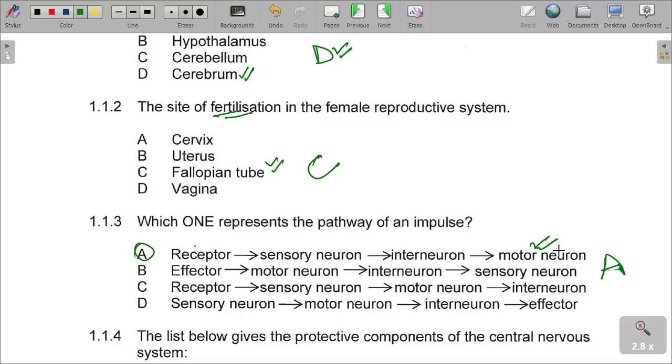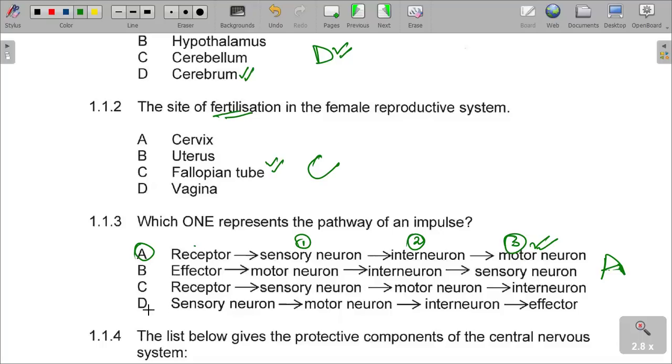Our neurons, we have got the sensory neuron as one. We have got our interneuron, which is the connector neuron, and then lastly we have got the motor neuron. If we want to go further, we can have the effector.